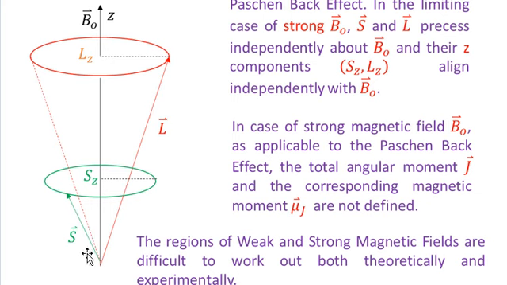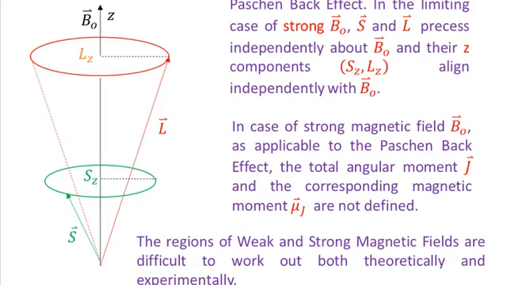So you see that since S and L in this figure will precess independently about the magnetic field B naught, it means that the total spin angular momentum and the total orbital angular momentum of the atom or of the electron will not couple in this diagram. So when they do not couple, they will not add up together and they will precess independently. So we cannot talk about the total angular momentum J and its corresponding quantity, which is the total magnetic moment of the atom.